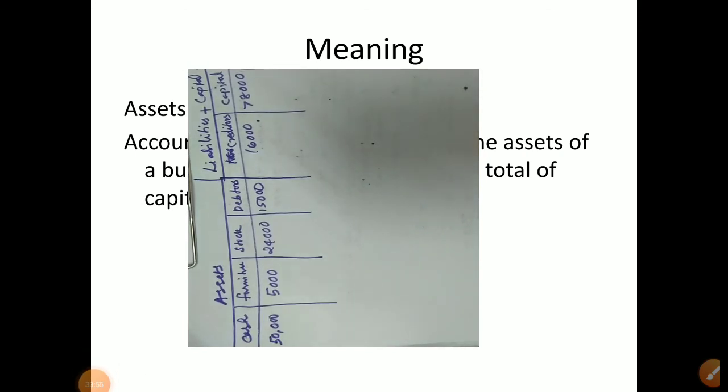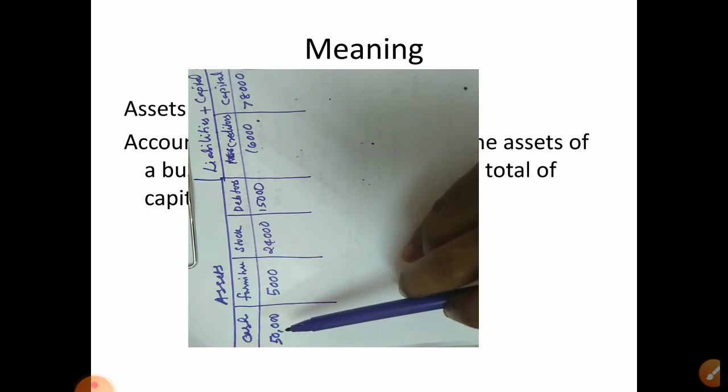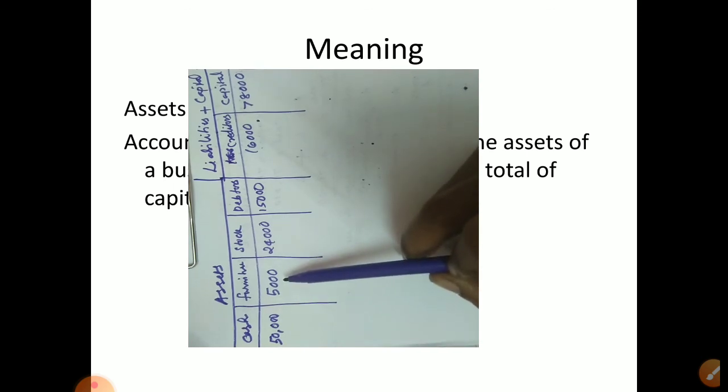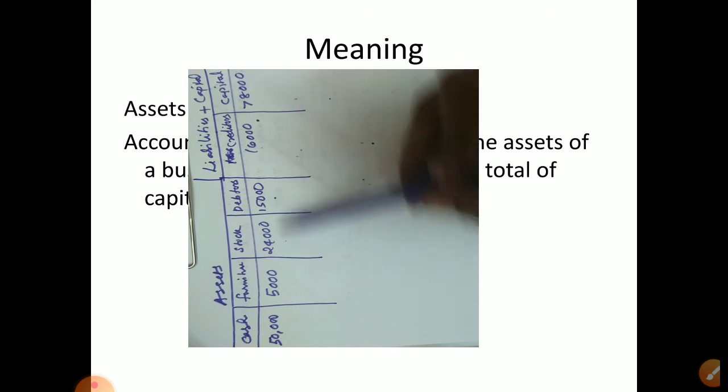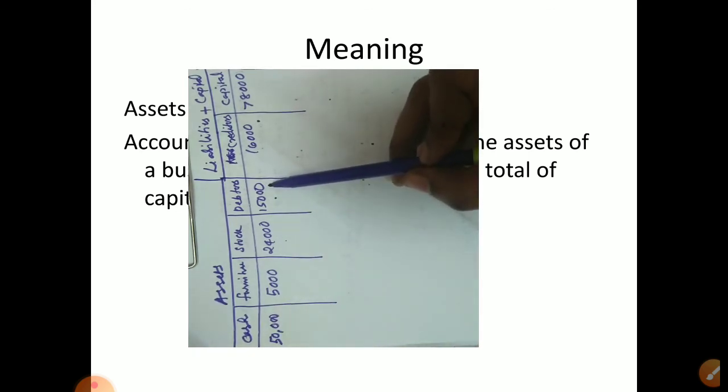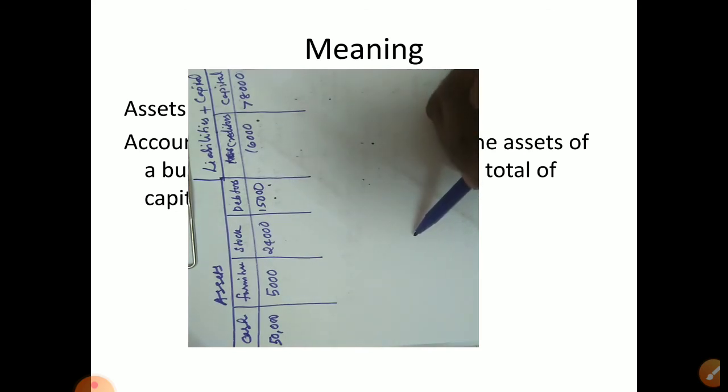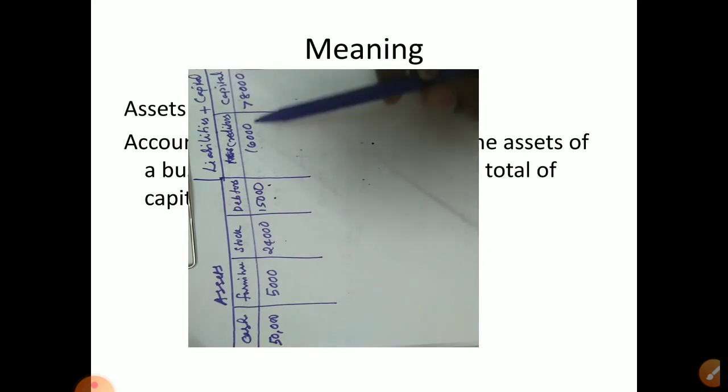Okay, so see here, once again I wrote all the items, the final balance in the previous page. So now cash is available 50,000, furniture 5,000, stock 24,000, debtors 15,000. See, all these items are what? Assets. Okay, so how to decide assets or liability? I told you, if it is for our business we are purchasing and keeping, that all are assets, or our own money is assets. If we purchase any property, that is assets. If we get money afterwards, that also our assets. If we have to pay to outsiders, then it is liability, and the capital also liability plus the profit.